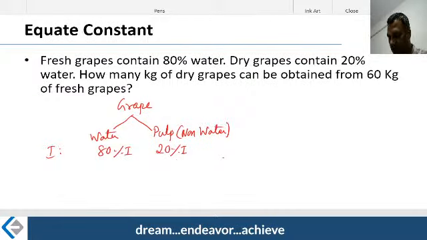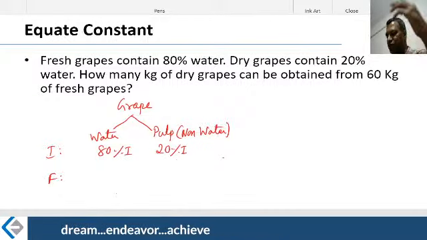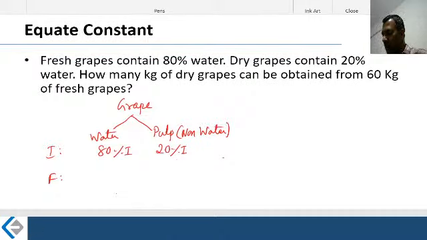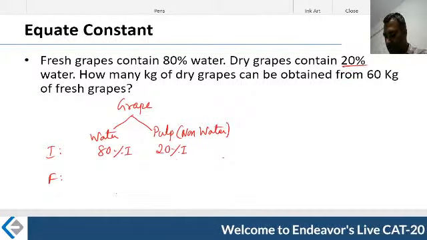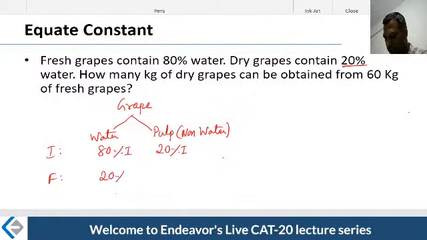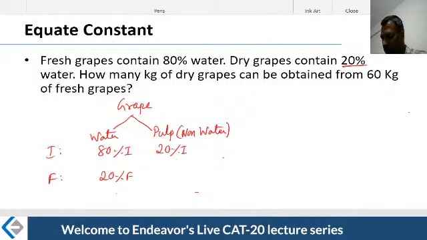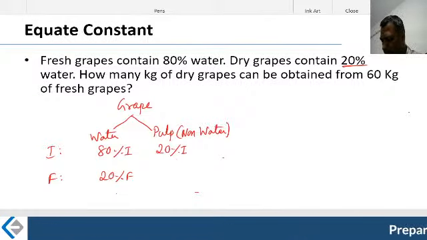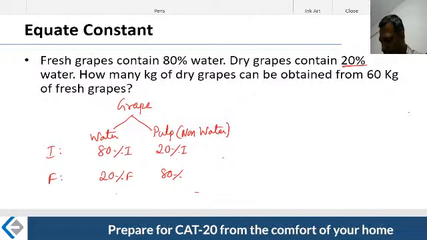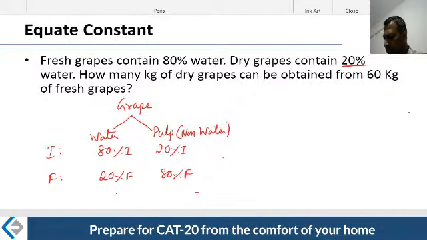Let me go to the final product, the finished product. What happens in the finished product? The dry grapes contain 20% water. They contain 20% of the water. The finished product has 20% of what? 20% of F. Therefore, what is the pulp? Pulp is the remaining 80%, 80% of F, because if 20% is water, then what is the remaining 80%? That's the pulp.